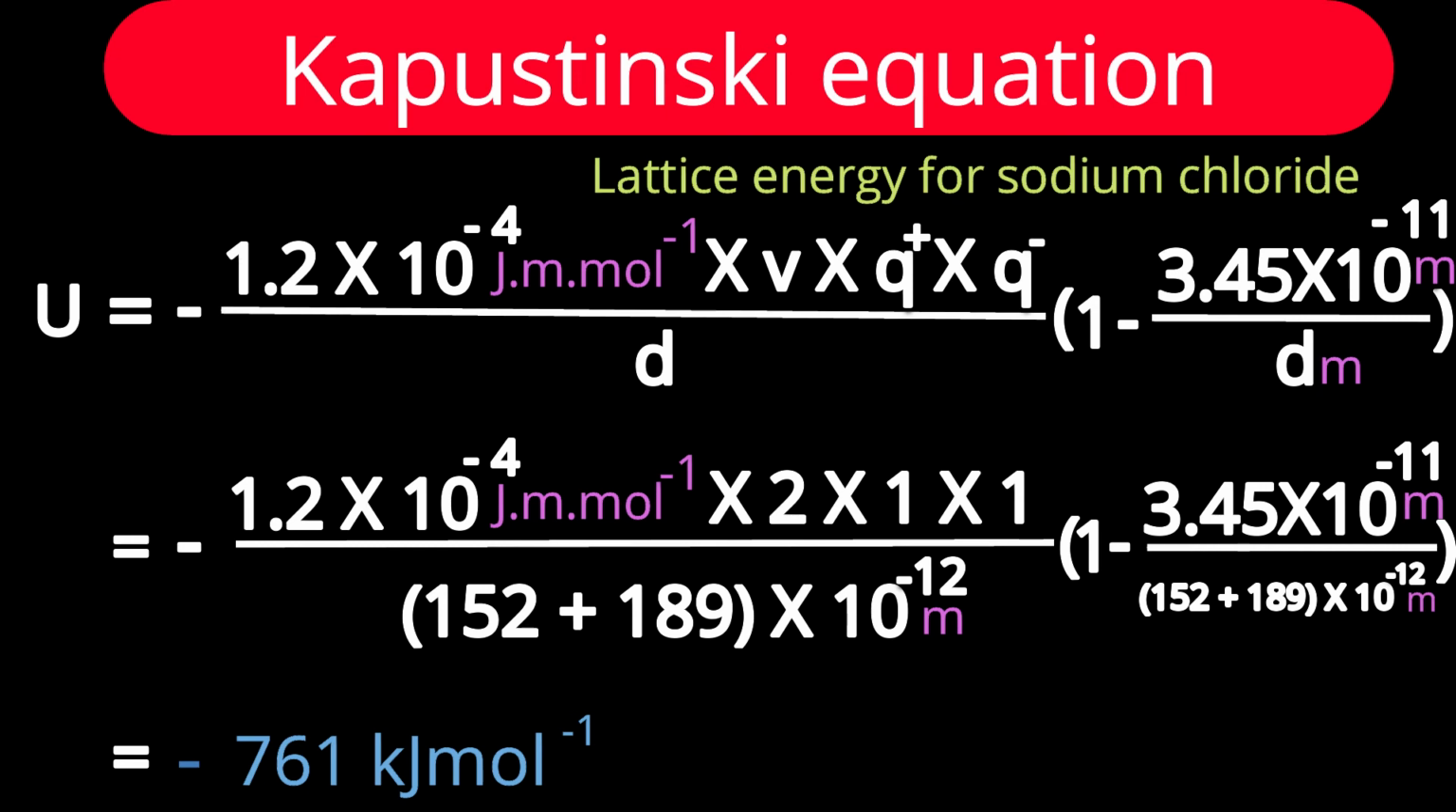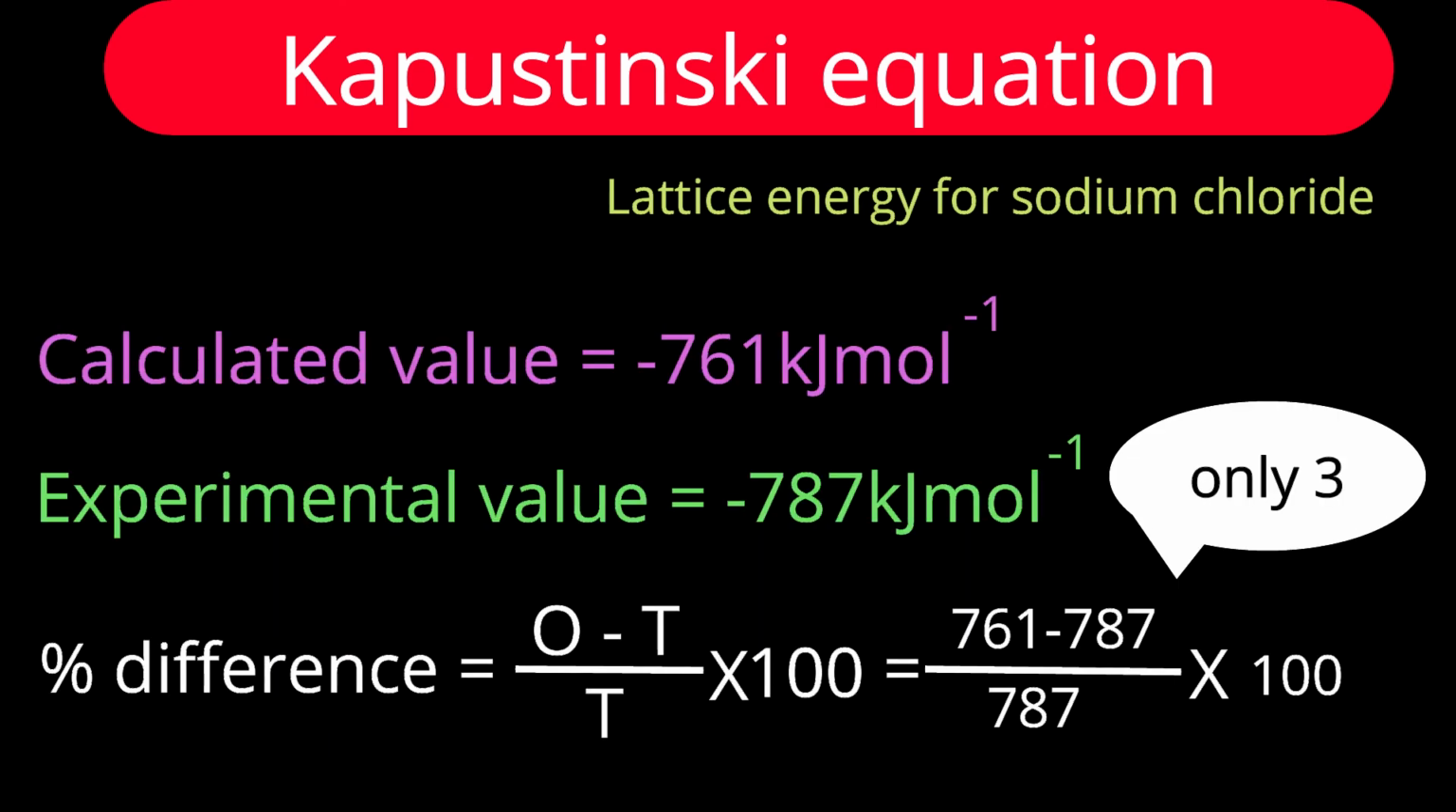Let us compare this value with the experimental determination to find the percentage difference. The experimental value is minus 787 kilojoule per mole. Just substitute in our formula of percentage difference. You will get an answer of only 3%, because there is hardly a difference of 26 kilojoule per mole. So it is in good approximation.